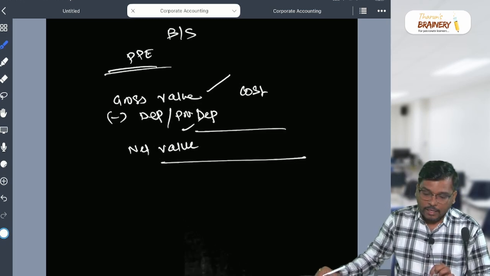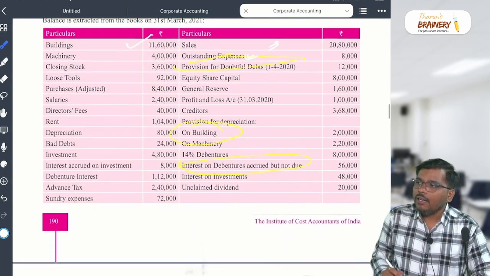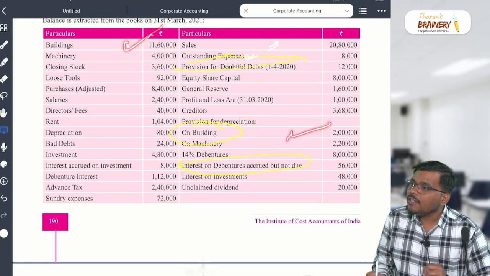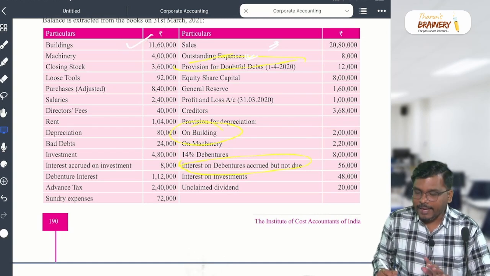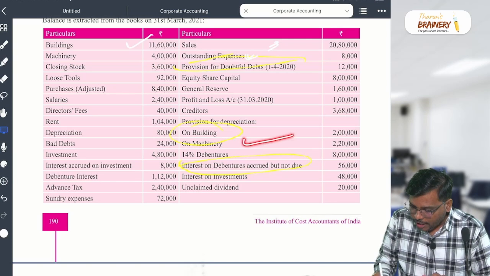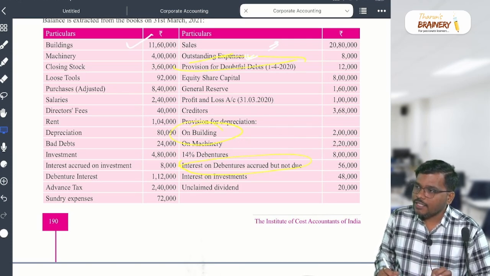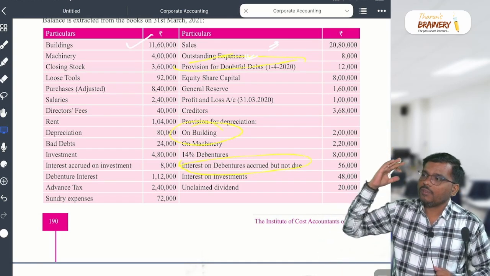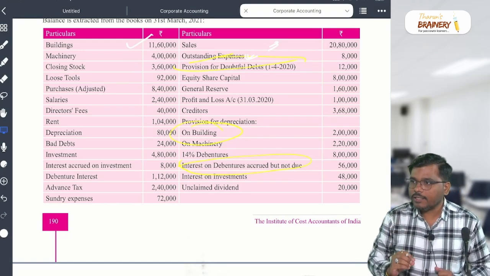So, sir, here building value how much? 11 lakh 60. Their provision for depreciation how much, sir? 2 lakh. So how much will appear in the PPE, sir? 9 lakh 60. Then machinery how much, sir? 4 lakhs. Here machinery depreciation is 2 lakh 20. You add both, and the total will come under the PPE. Are you able to understand? Is it clear to everyone?